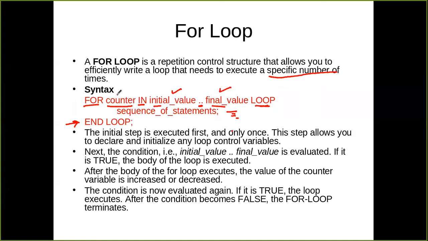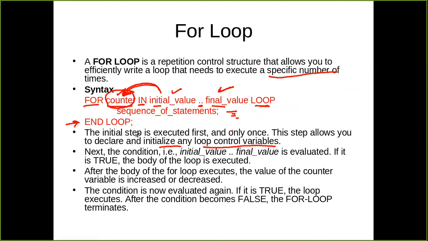Whatever variable you write here, the initial value is assigned to that variable, and the counter starts from that particular value and goes up to the final value, incrementing by 1. The initial step is executed first, and only once. Once this step is executed, the variable is initialized with the initial value. This step allows you to declare and initialize any loop control variable. The loop control variable, for example counter, is the one whose value will control the execution of the loop.